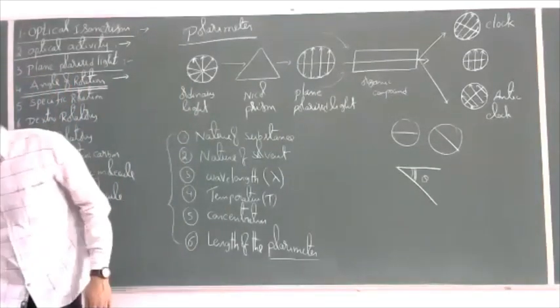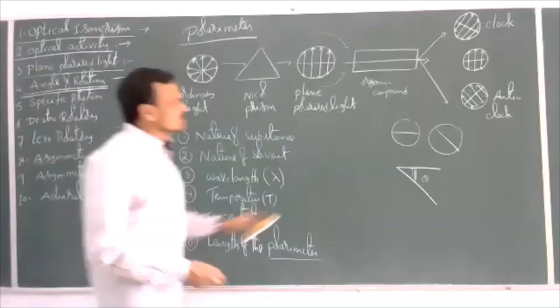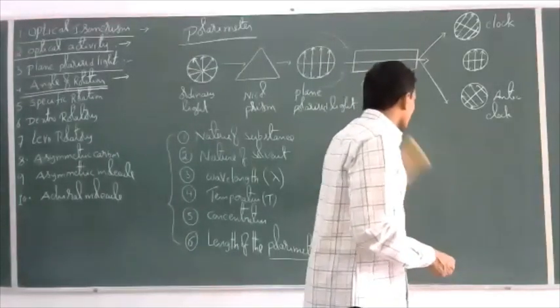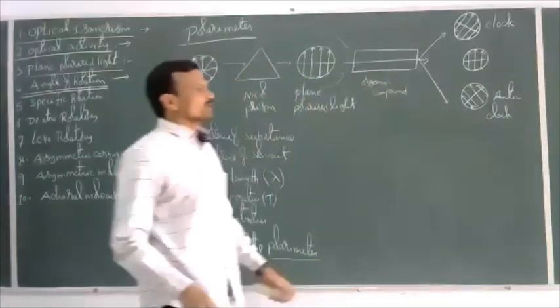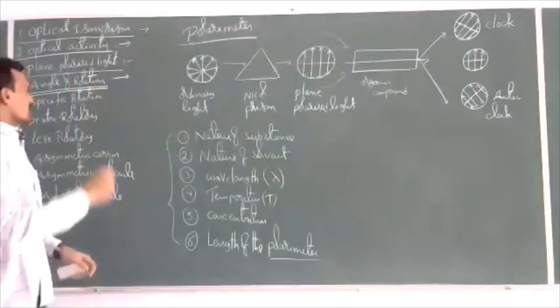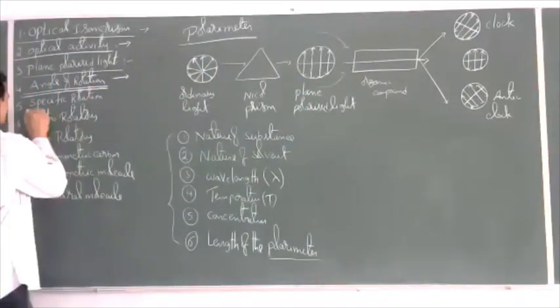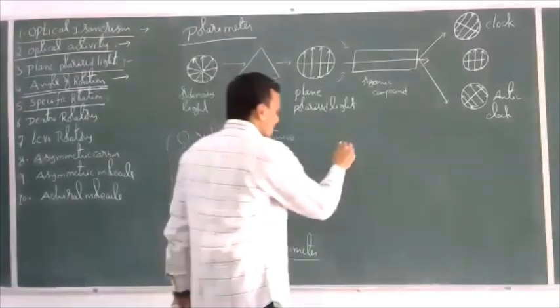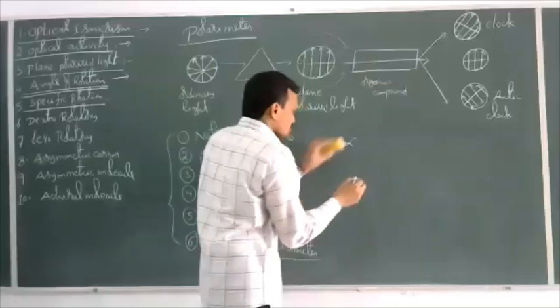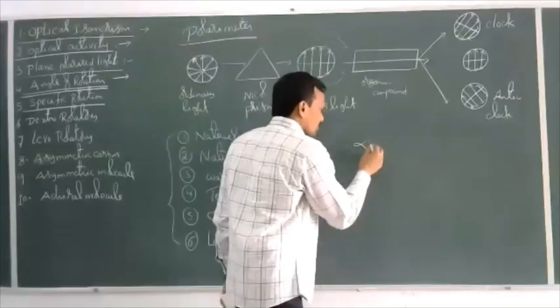So for that, we take a standard quantity, specific rotation. Under some standard conditions, we measure the angle of rotation produced by the substance. That is called specific rotation, with the symbol alpha.